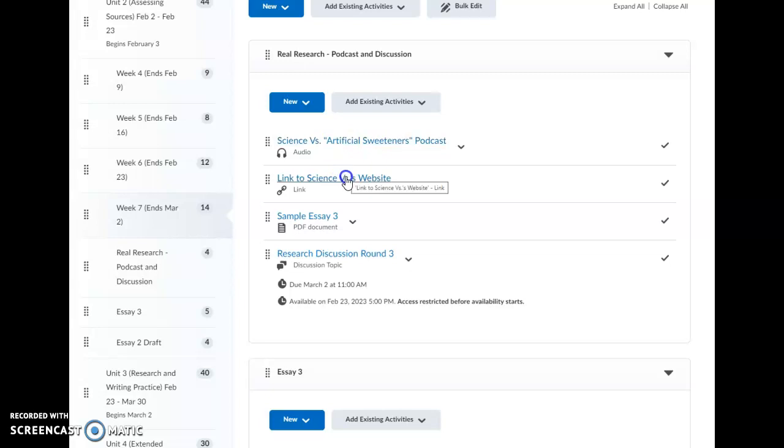It'll go. If you want to listen to this while you're driving, while you're working out, whatever, you can go to their website, and using any podcast downloading app, you can download it. Just make sure it's the Artificial Sweeteners episode. Okay, it's one of their early ones, so you will see that you can find that on their website. Okay. Then there is a sample Essay 3 and a research question.